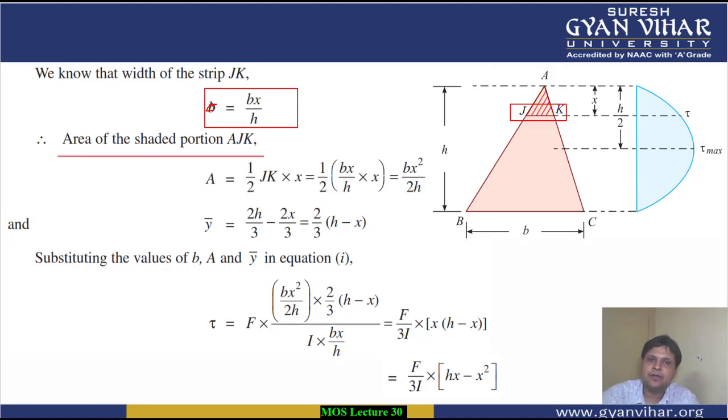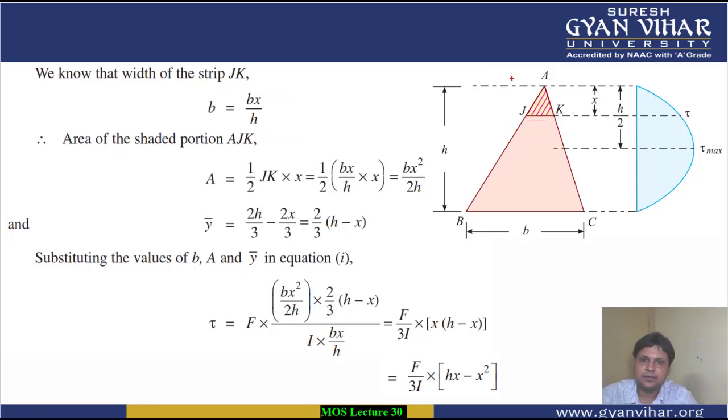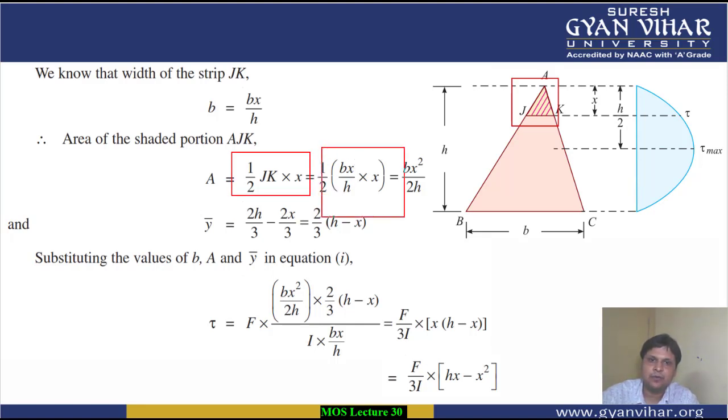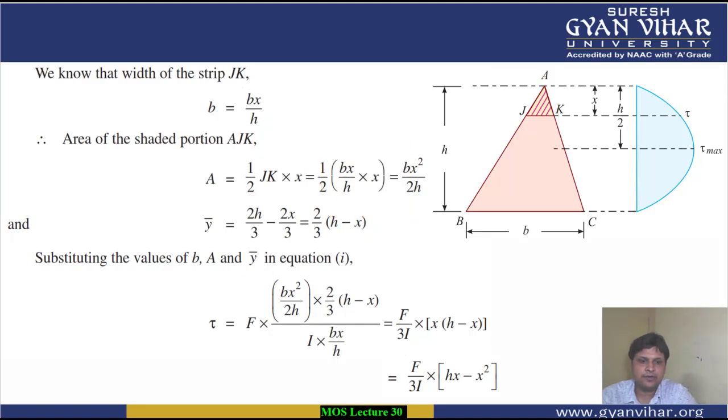For area, how will we calculate area? We all know, area of this particular triangle is equal to half into base into height, half into JK into x. JK we have calculated, JK is basically the width, it is equal to bx by h. All right, into x. So this will give you the expression for area as bx square by 2h.